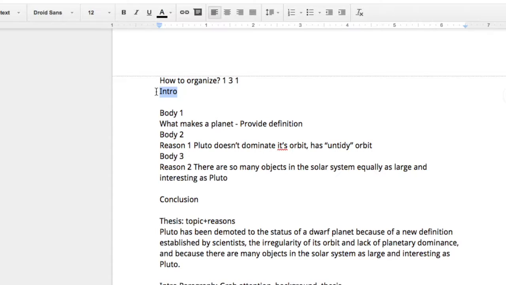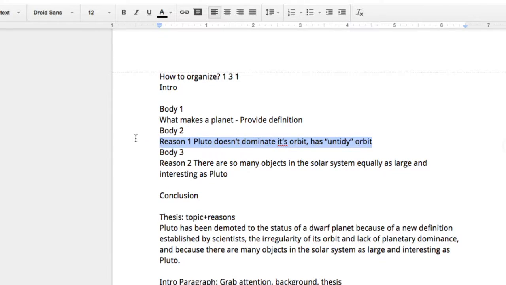The intro paragraph, where we grab the reader's attention and provide our thesis. Body paragraph 1, I want to provide a definition of what makes a planet. Body paragraph 2, I want to talk about how Pluto doesn't dominate its orbit and has an untidy orbit. It's not quite planetary, as far as planets go. And then body paragraph 3, I want to talk about the many objects in the solar system that are equally as large and interesting as Pluto.